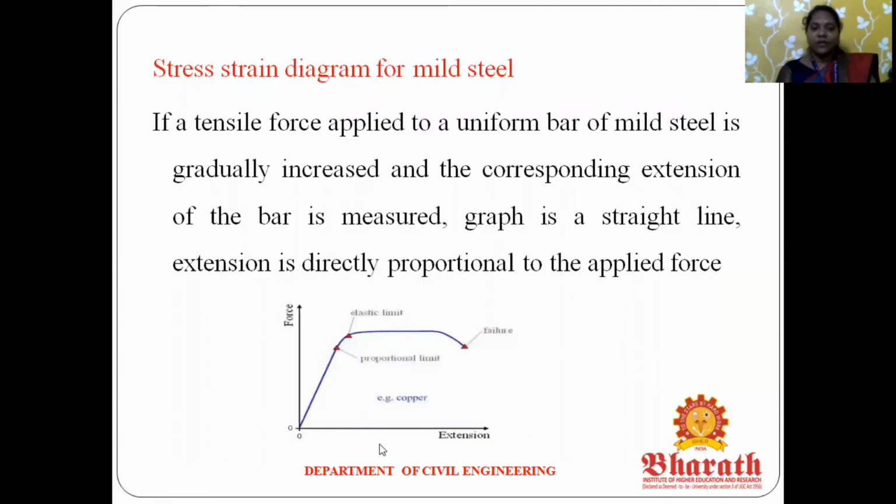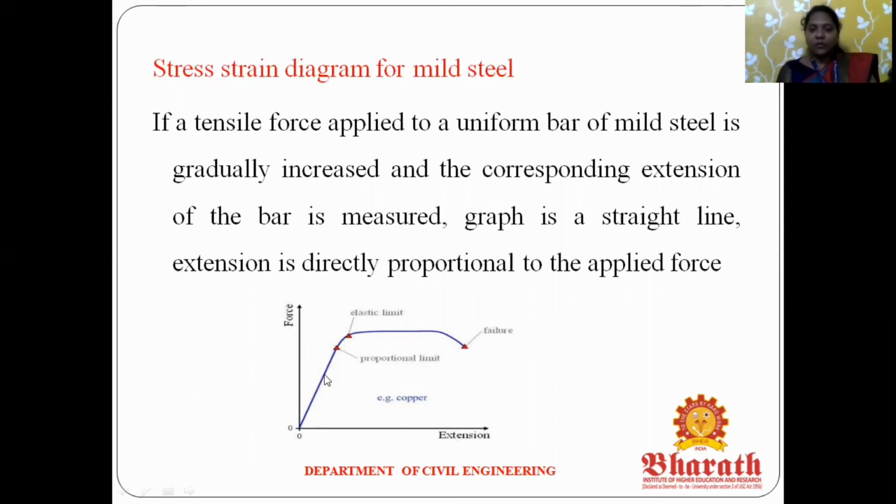So the first one, you can see this image. Here, the tensile force applied to the uniform bar of mild steel is gradually increased, and the corresponding extension of the bar is measured. The graph is a straight line: extension is directly proportional to the applied force. For the steel rod, we are applying the tensile force, so the rod will elongate, deformed some distance. So the y-axis is force and the x-axis is extension. Force means stress, and extension means strain.